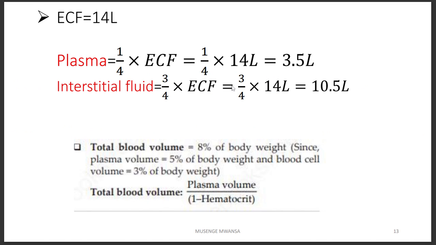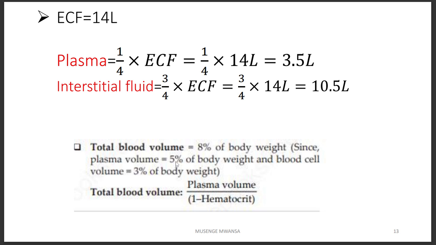So now if we want to use numbers, of course, plasma we have said is 1 over 4 of ECF. And ECF is 14 liters, so that will give us 3.5. And then interstitial is 3 over 4 of ECF. ECF is 14, that will give us 10.5. For a multiple choice question, we can also just give this as 11 if it came, and then this one as 3. All right.